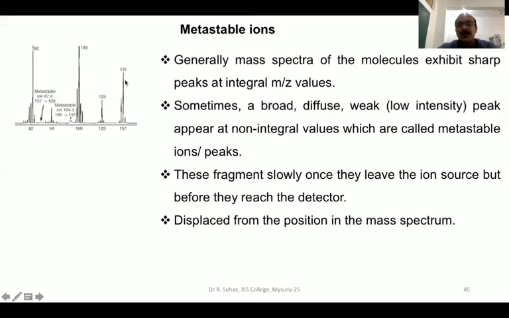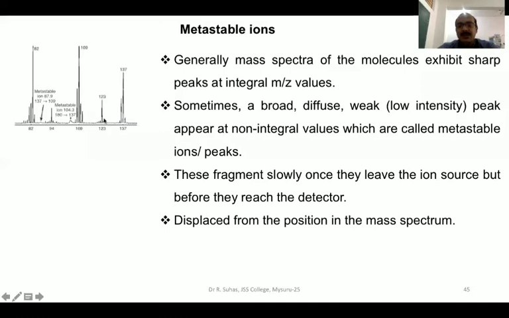But sometimes, instead of the ionization taking place inside the ionization chamber, it takes place outside the ionization chamber. Then such ions will be recorded as metastable ions, because they appear at a different time scale in the mass spectrum. Before they reach the detector, the ionization definitely takes place, but not in the ionization chamber. If everything goes well inside the ionization chamber, you will get very sharp peaks.